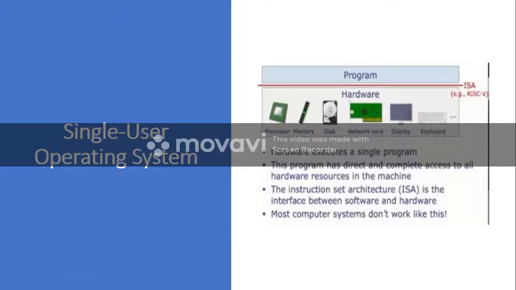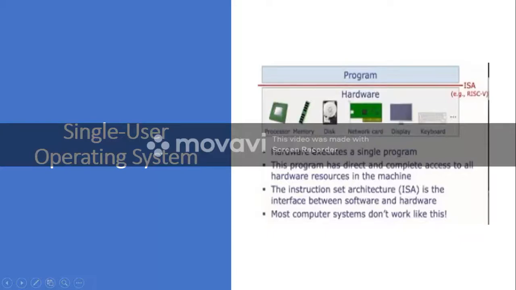One typical example for single user operating system is, for example, elevator control. We have elevators. The elevator is hardware, but there is a program which controls the elevator, which decides whether the person should go to the first floor, second floor, or ground floor. All these things are controlled by a program. So the operating system running in the elevator is a single user operating system, because at any given time only one program is running, and that program directly connects with the hardware, and that program itself is the operating system.